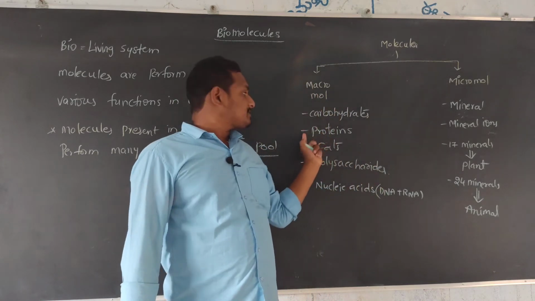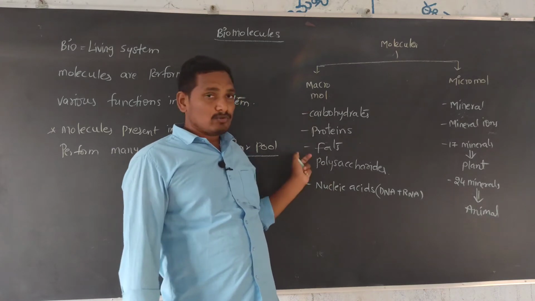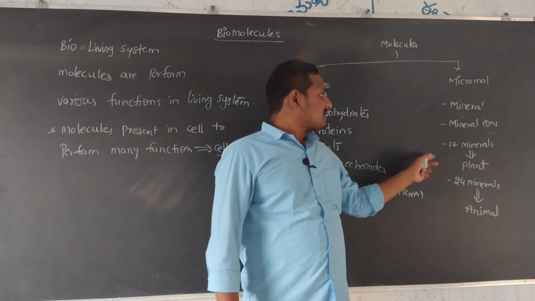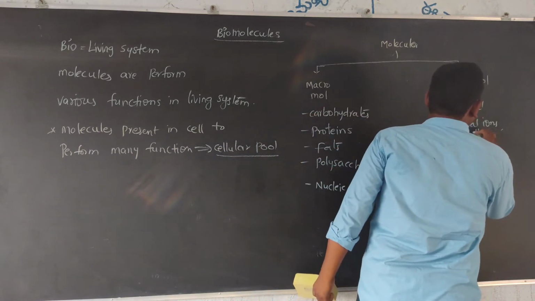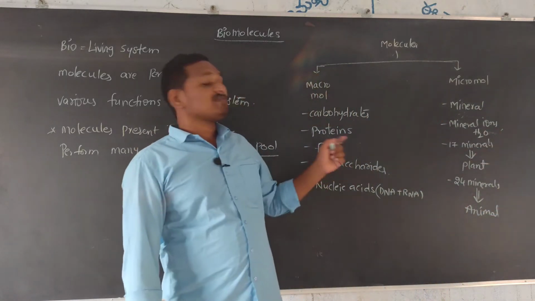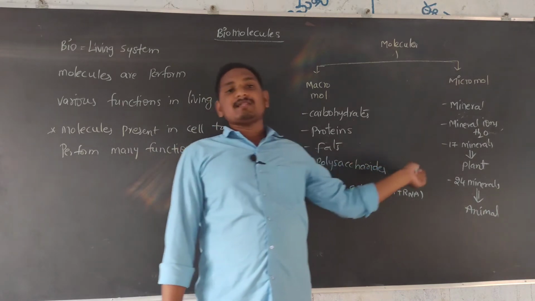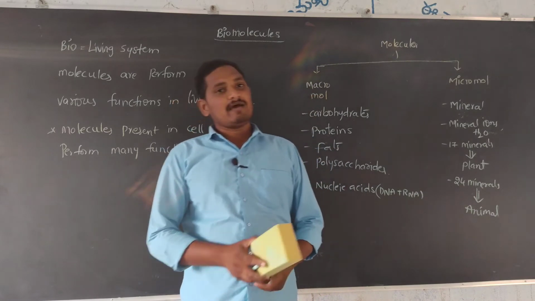Macromolecules like carbohydrates, proteins, fats, polysaccharides and nucleic acids are examples for macro. And micro are minerals, mineral ions and water. 17 minerals are essential in the plant body and 24 minerals are essential in the animal body.